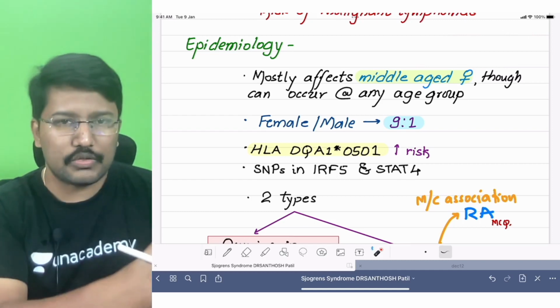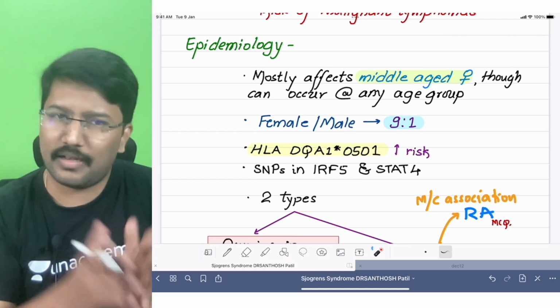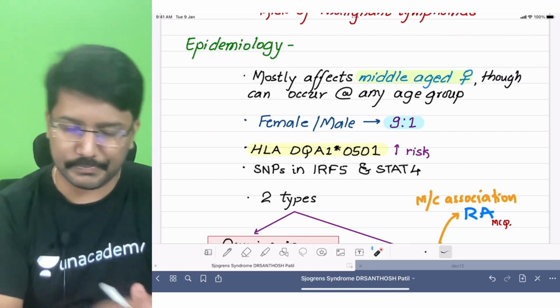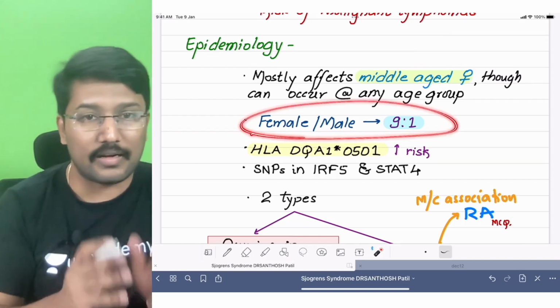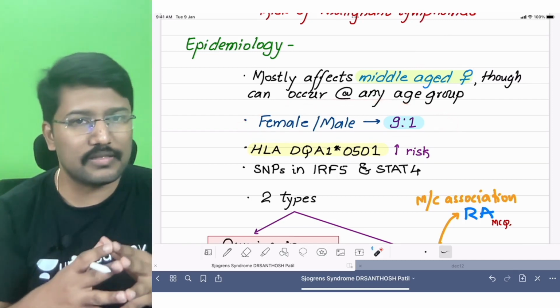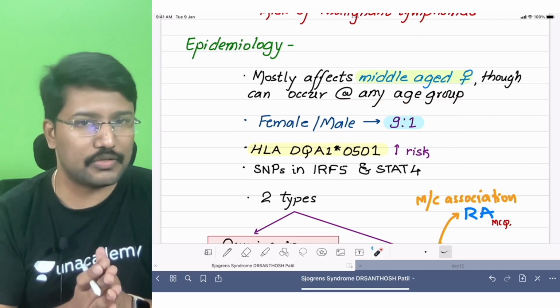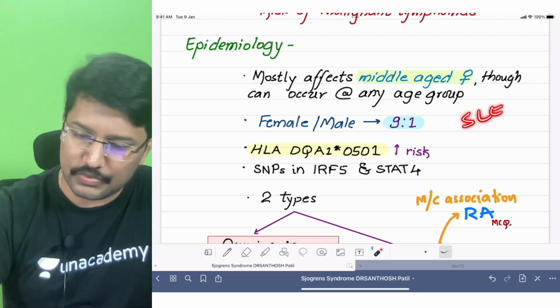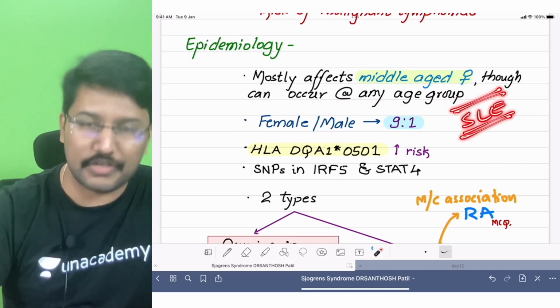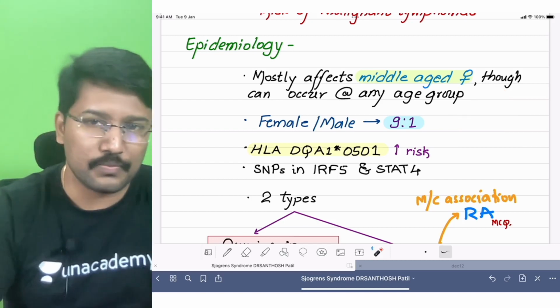Now, autoimmune disorder and female, there is a strong connection, and that holds good here also, right? So the ratio is 9:1. Where else do we hear this 9:1 ratio? In the rheumatological disorders, right? SLE is also a disorder where we hear this ratio of female to male as 9:1.